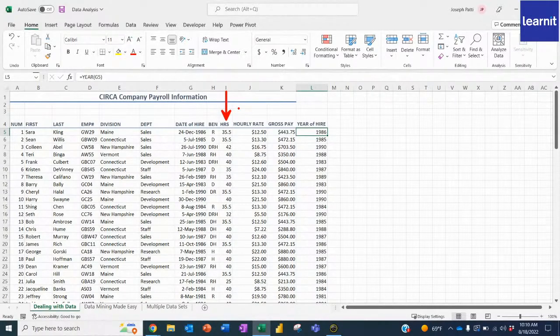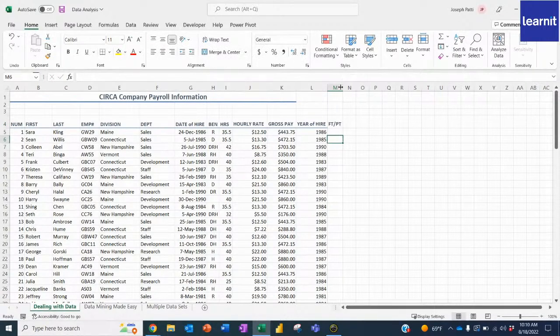So I'm going to say, okay, I see here, I have the hours, and we'll make a fake example. In my company, anything that's more than 36 hours is considered full-time. Anything less than 36 hours is considered part-time. So what I'll do is I'll create a little column for full-time, part-time. I'm not going to write full-time, part-time. I'm just going to write FT/PT.